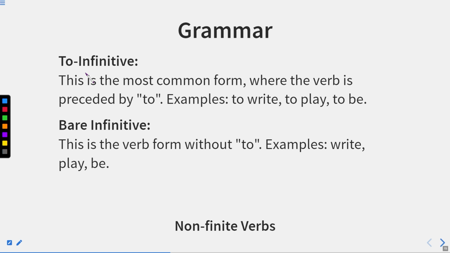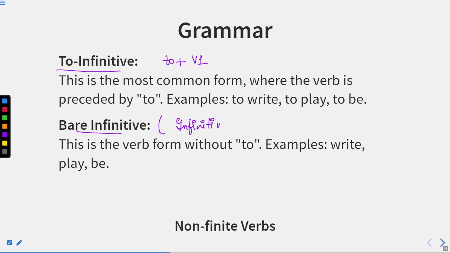To infinitive. Now, infinitives can be of two types. What are the two types? One is to infinitive, in which we have this structure: to plus verb 1. But bare infinitives are the infinitives without to. We also call them infinitives without to.